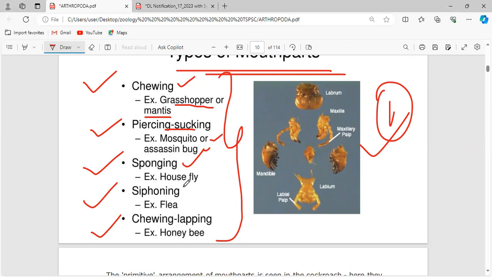Sponging type of mouth parts, example: housefly. Siphoning type, example: flea. And chewing and lapping, the best example is the honeybee. Okay, these are all the things. Examples are very important. If you don't read the examples, there is no point in reading this type of cards. So examples are very important.